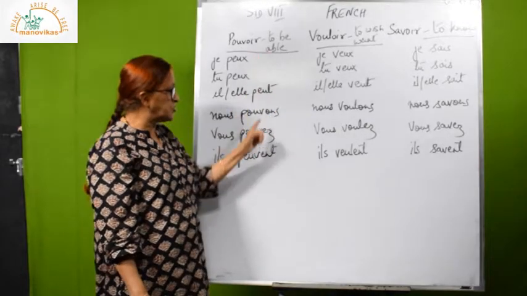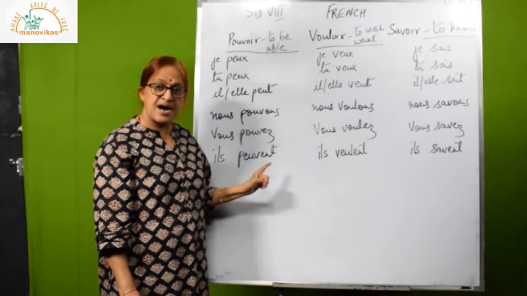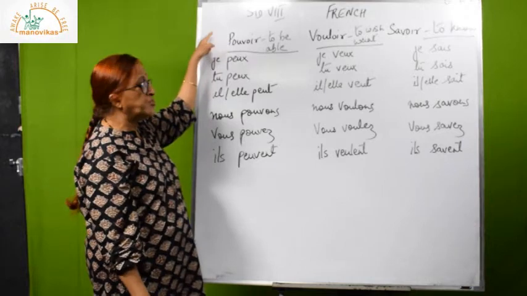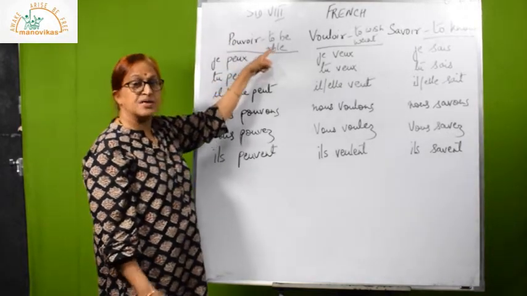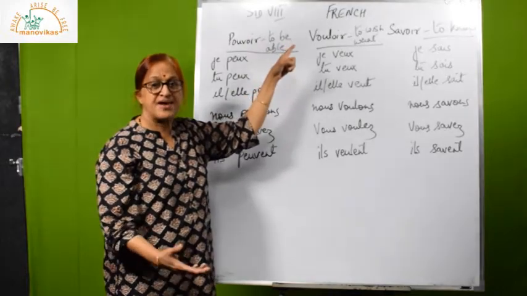They have their own conjugations. So you will have to learn the conjugations by heart. Okay, now the first verb is pouvoir. Pouvoir means to be able or can. For example, I am able to write or I can write.